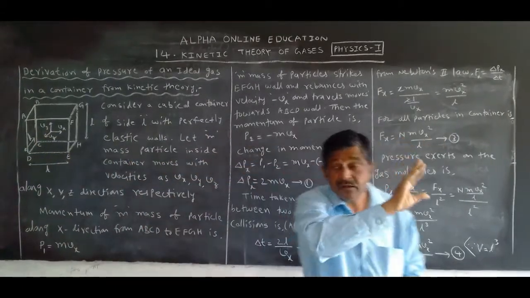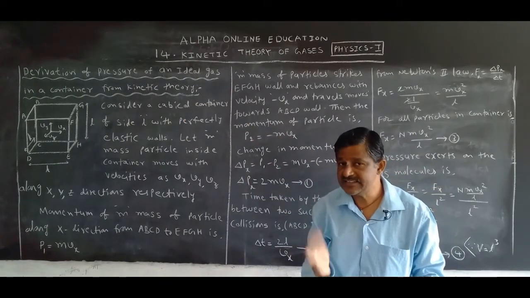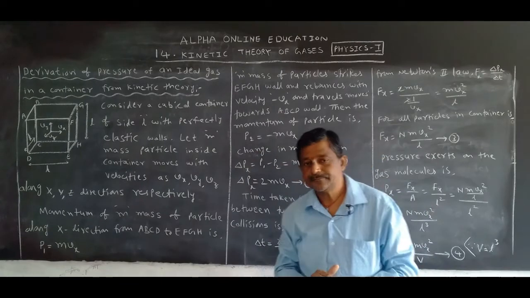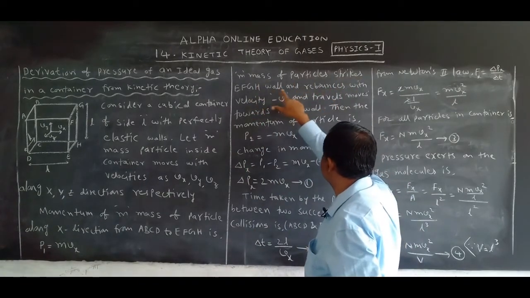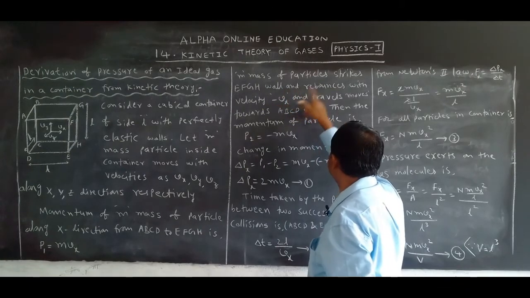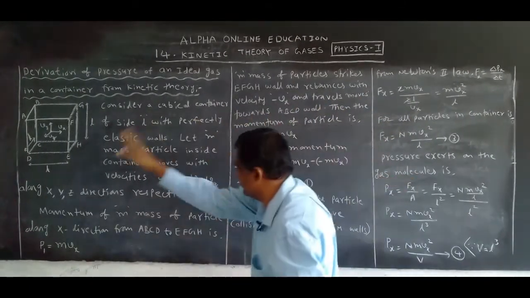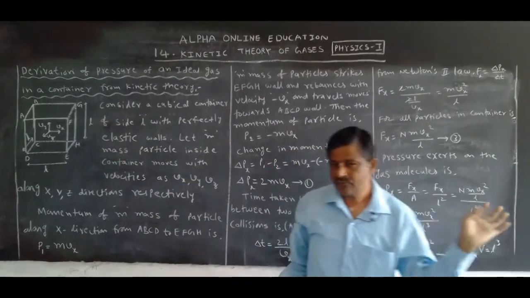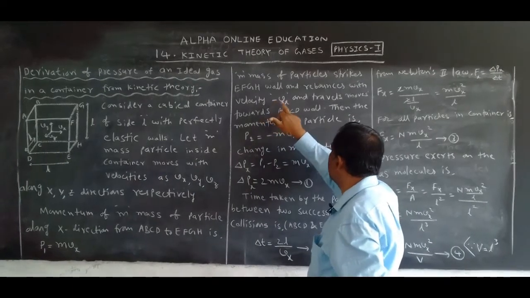After that what happens? It rebounds. Why? EFGH wall is an elastic wall. That's why the particle of mass m strikes the EFGH wall and rebounds with velocity, moving in this direction, opposite to the x direction. So the velocity is opposite. So, what can we write? Minus Vx.